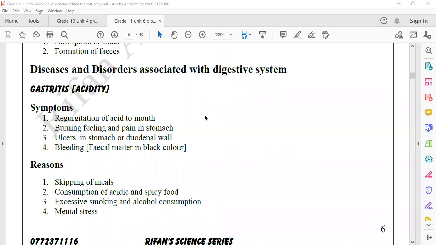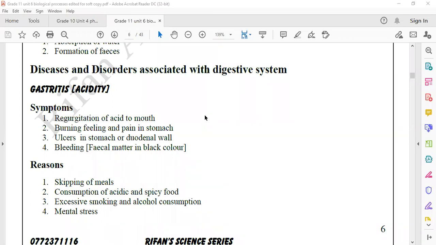Gastritis is a very common problem. Nowadays, the stressful life we have and the bad food habits we have are enough to create gastritis. In gastritis, these are the symptoms. Regurgitation of acid to the mouth.